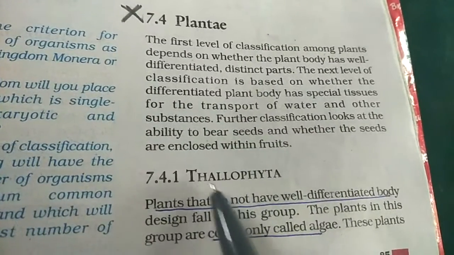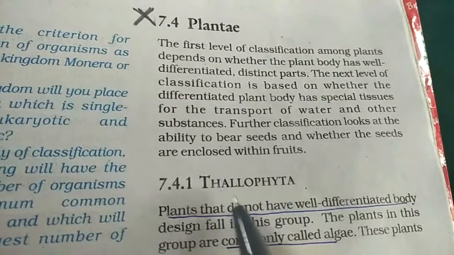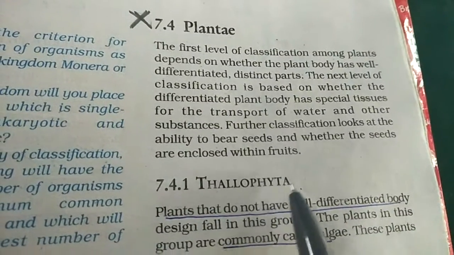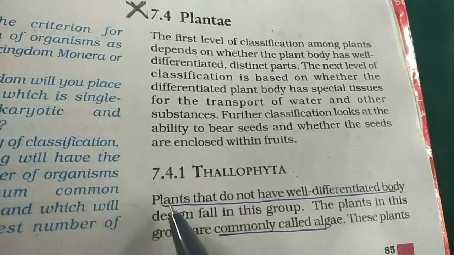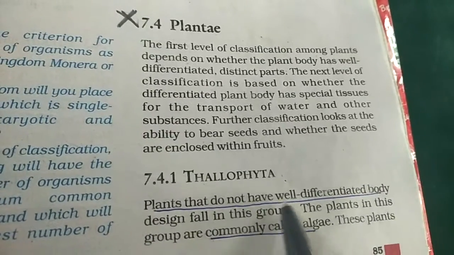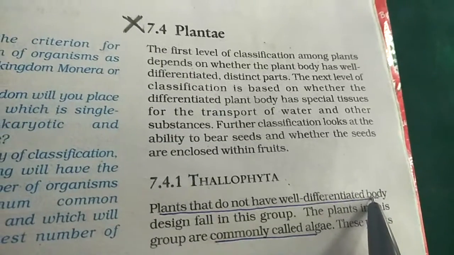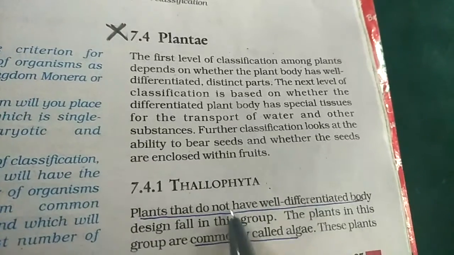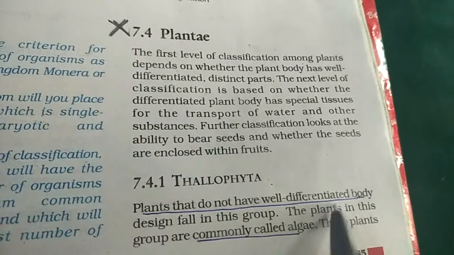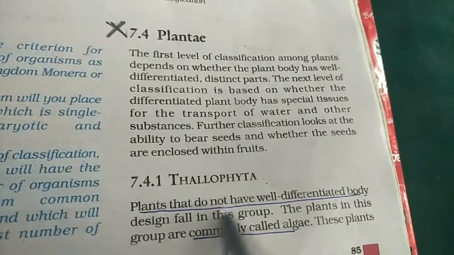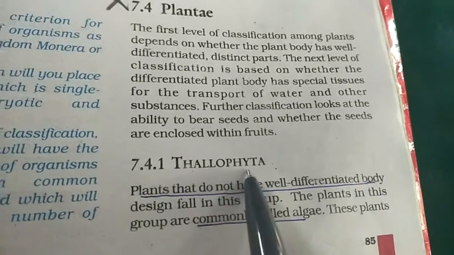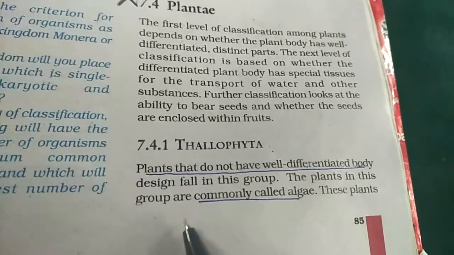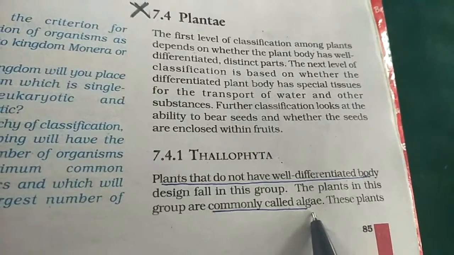So the first division is Thallophyta. Now these plants which belong to division Thallophyta do not have a well differentiated body. That means they do not have stem, roots and leaves differentiated. They have one body that is known as thallus, that is why they are known as Thallophyta. Now these plants are commonly called algae. So they do not have root, stem, leaves.